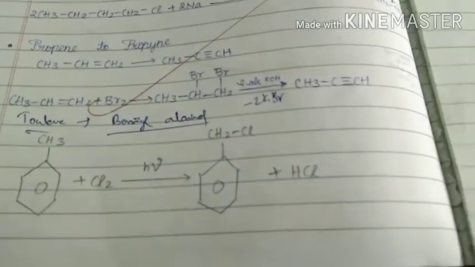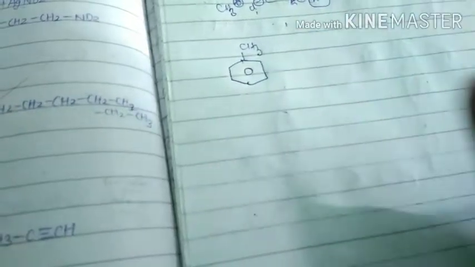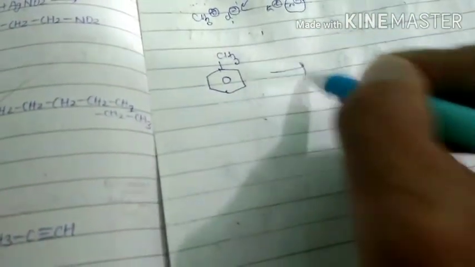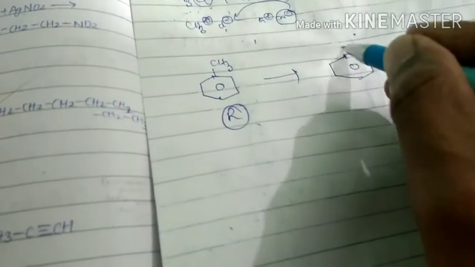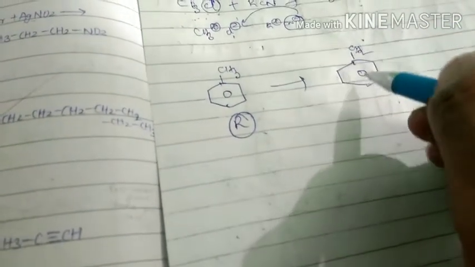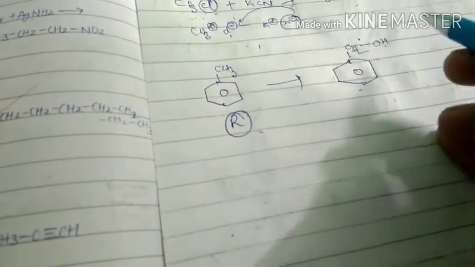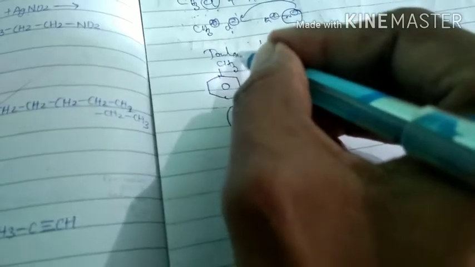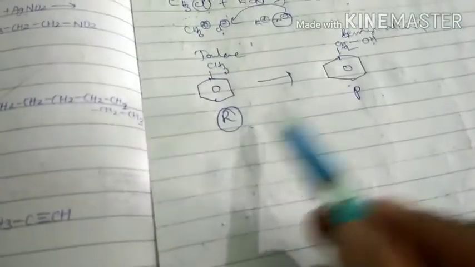Next, one more conversion is there, that is toluene to benzyl alcohol. I will discuss that conversion here. Toluene means when a methyl group is present on a benzene ring. This is toluene, the reactant. The product is benzyl alcohol. Benzyl means when CH2 is present on a benzene ring. Benzyl alcohol means OH is present on that CH2. This is the product, so from toluene we have to get benzyl alcohol.